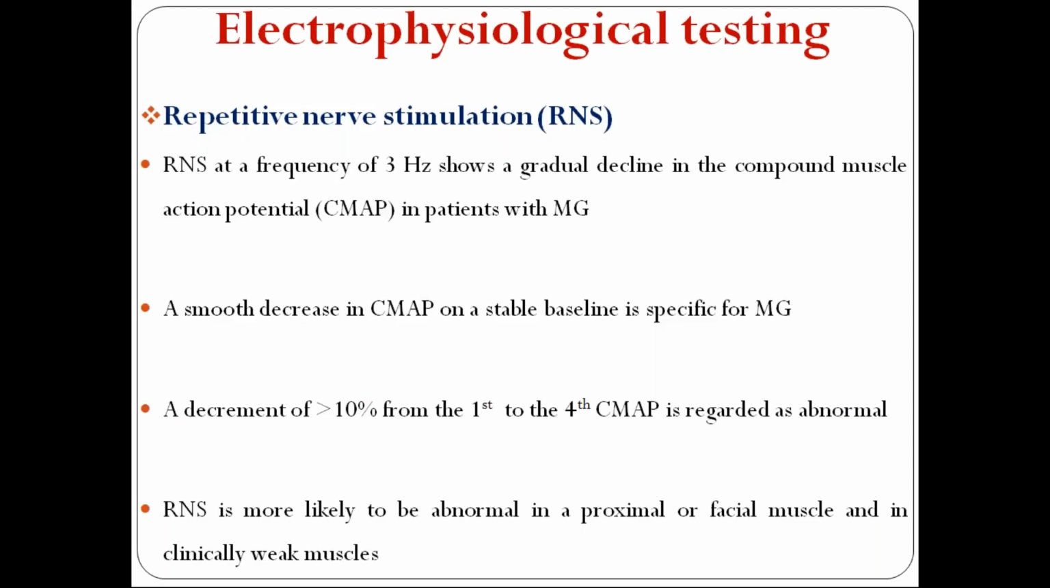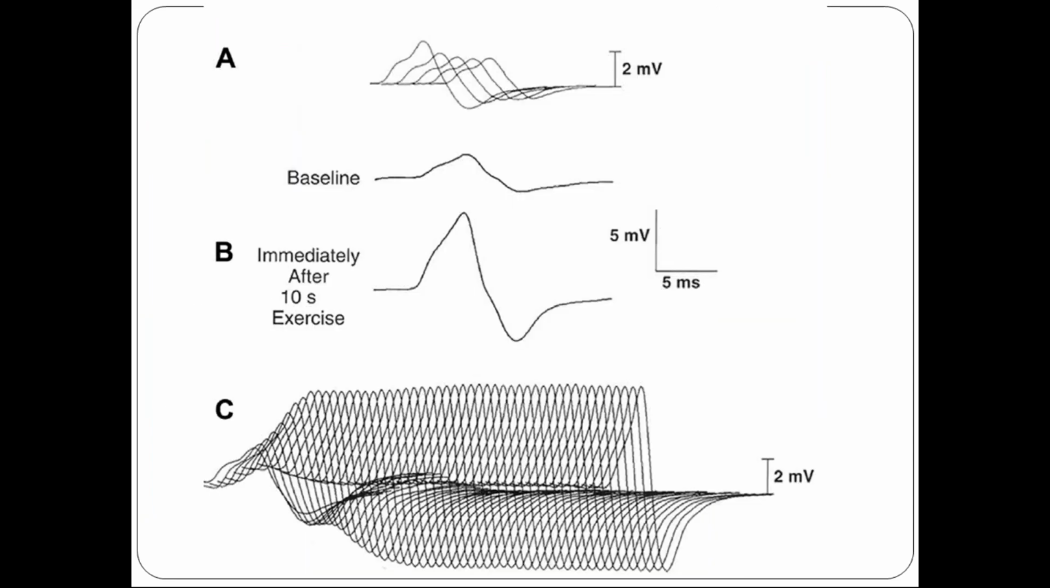So this is the RNS, repetitive nerve stimulation. For the undergraduate level, the frequencies are not that important. Please remember incremental response and decremental response. Incremental response for Lambert-Eaton syndrome, decremental response for myasthenia gravis. This is not actually for your level.